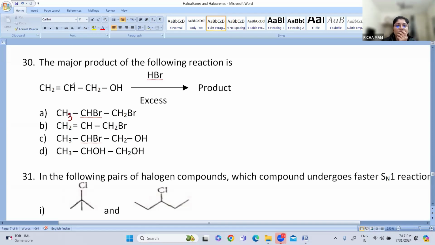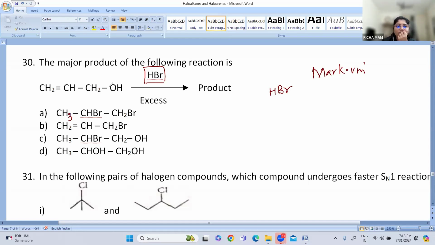So what is undergoing? Now we have studied something called Markovnikov's rule, right? Do you remember Markovnikov's rule? According to Markovnikov's rule, there is an alkyl halide, and here you have hydrogen bromide.